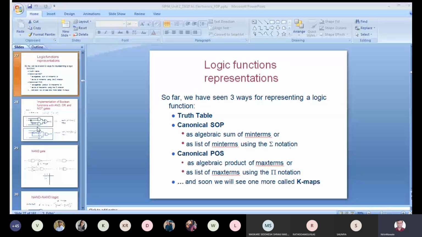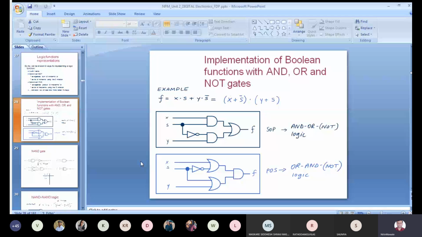The next part is implementation of a Boolean function with AND, OR and NOT, that we have seen in the last lecture. If you want to go for an SOP form, you will have the combination of AND/OR logic, which is called AND/OR realization. For getting the complement you use the NOT gate, and for each product term an AND gate and for the summation term an OR gate. Similarly for the POS form, the individual term is a summation term, so you take the OR gate first, and the product of such summation terms is nothing but AND.